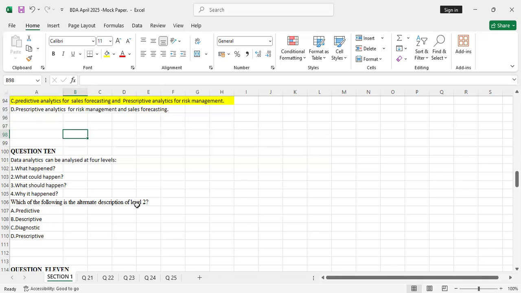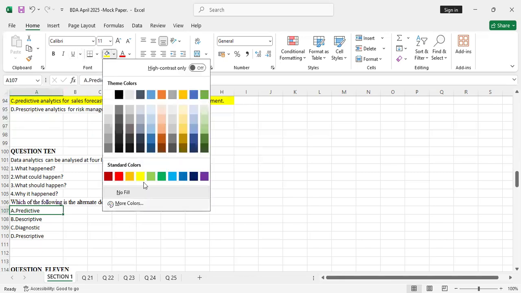Why did you get malaria? Because maybe you didn't sleep under a treated mosquito net. So the correct answer here, what could happen, is predictive. You predict what could happen.